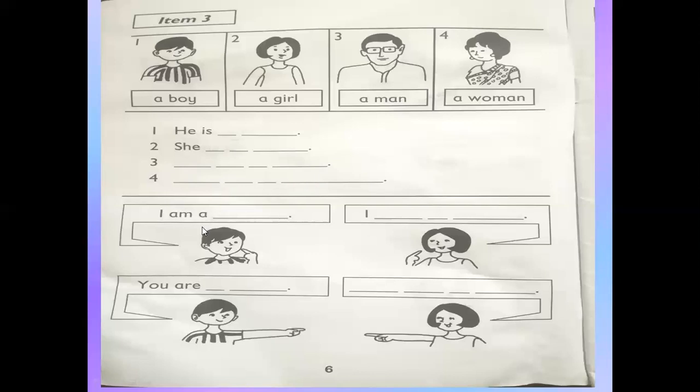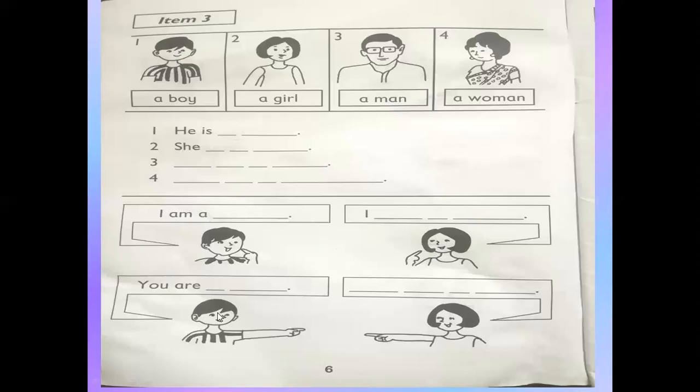Now look at this picture. I am a... Is he a boy or girl? Boy. So what he is saying is, I am a boy. You will write here boy. Now look at this picture. Girl or boy? Girl. I am a girl. Okay. You will write here: I am a girl.